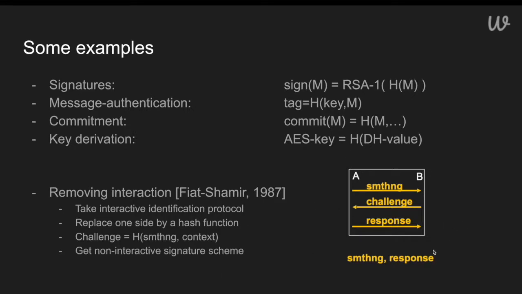Perhaps one of the more interesting ones that you will become familiar with throughout this set of courses is how we use hash functions to remove interaction between interactive parties in a protocol, such as a zero-knowledge protocol. Instead of having, say, two parties interact with one another to send data to each other, send challenges back and respond to those challenges, we can use certain cryptographic hash functions. They allow us to remove the need for interaction, which is quite an interesting property.